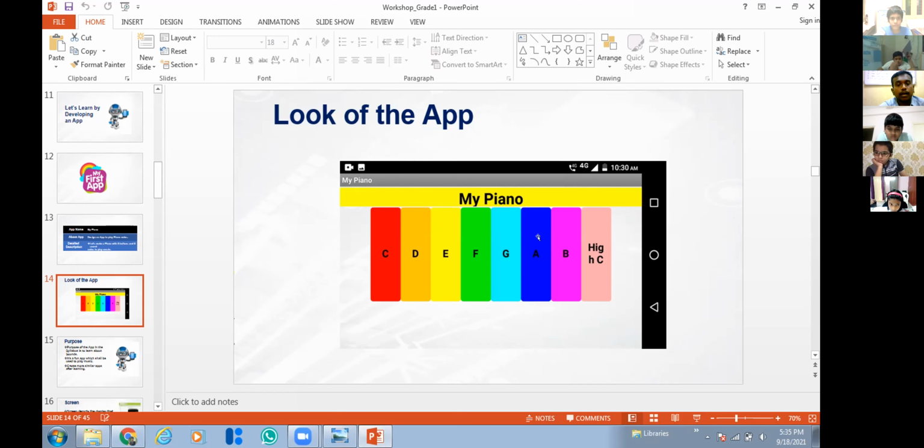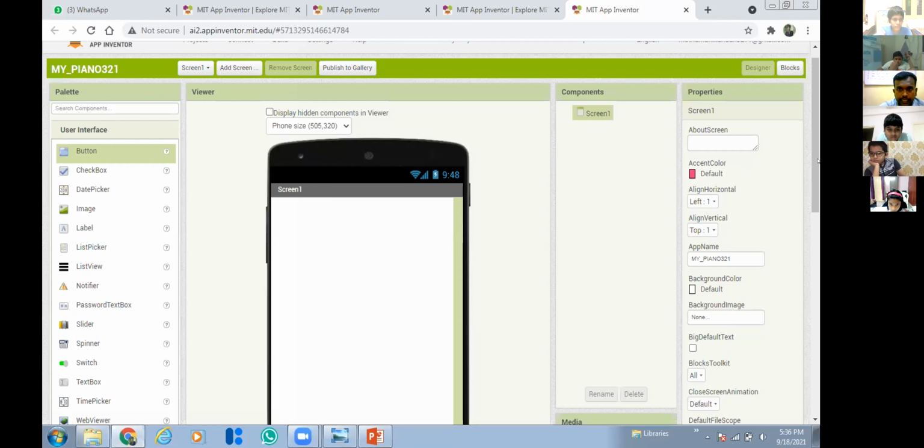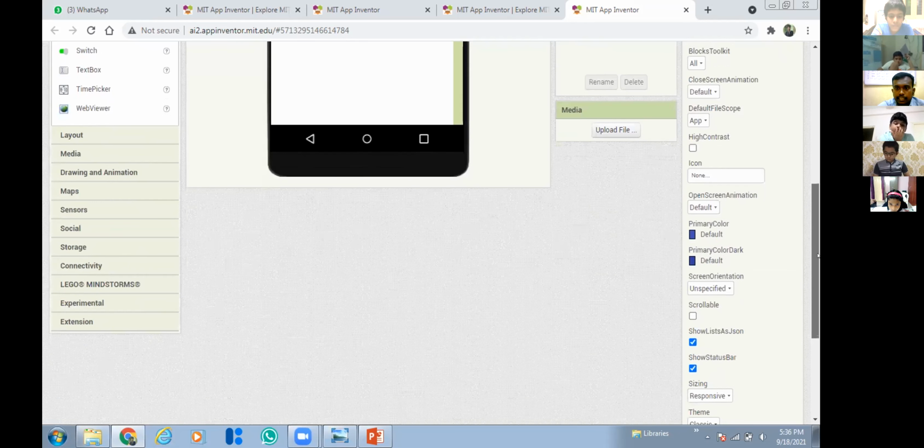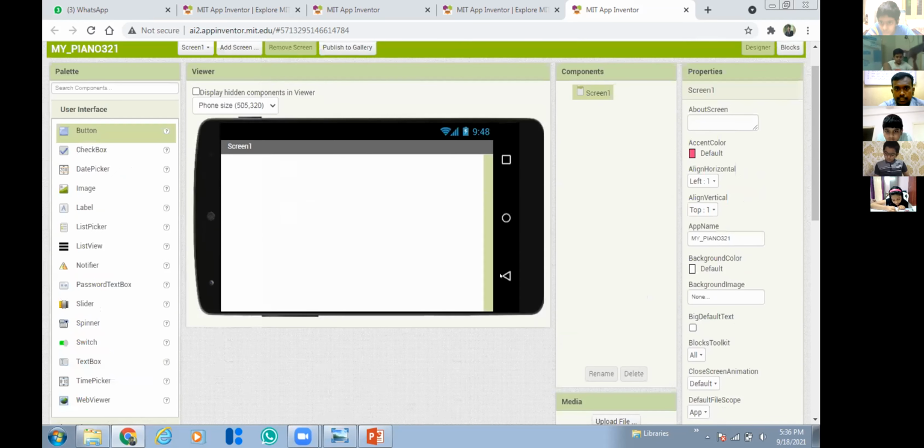So the first step you have to do is make the screen position landscape. How to make it: just scroll down in the screen properties. We are in the screen properties; we have not added any components here. Just scroll down. There is a property called screen orientation. Note down properly. Select that one, and here select it as landscape. See, the screen position is changed to landscape.